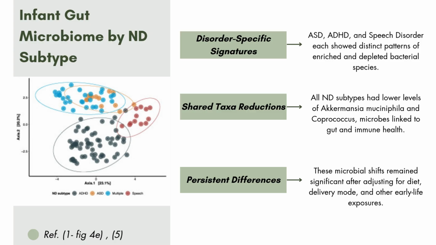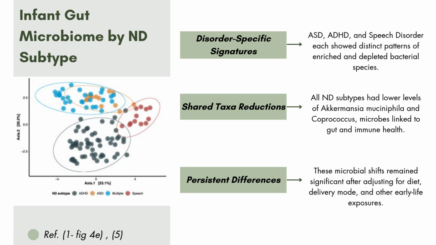I didn't really want to spend too much time on it, but basically it just shows the principal coordinates analysis, called a PCoA plot. It compares the microbial composition among the infants who develop different NDs. Each dot represents the gut microbiome profile of one infant. The colors indicate the subtypes. From each group, you can see that there are different clusters in different regions of the space. It reflects unique microbial community structures.